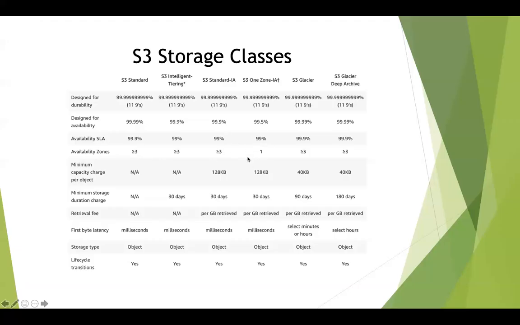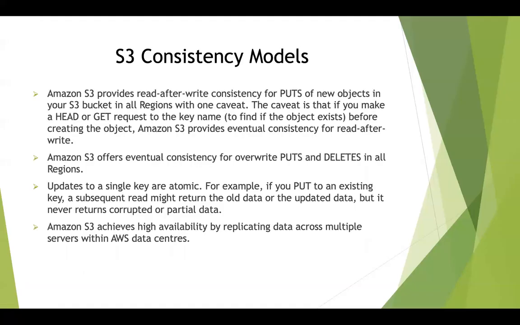Okay. So I hope you have got a clear idea about the different storage classes that S3 provides. Next, we will look at the consistency models. S3 has two consistency models. One is called strongly consistent and the other one is eventual consistency. The strongly consistent can also be called read after write consistency, and the second one is called eventual consistency.